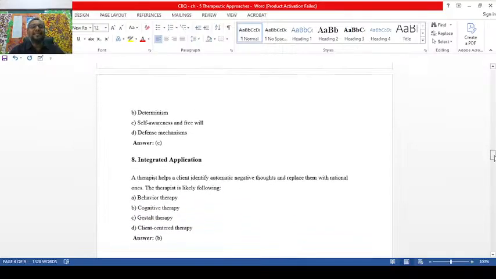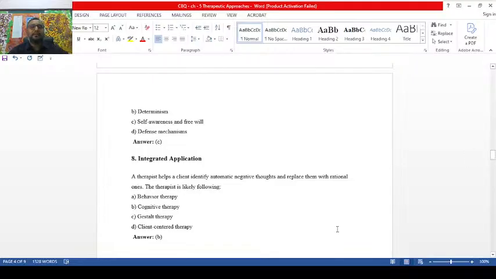Now, I have an integrated application. This I actually created for you for your better understanding. A therapist helps a client to identify automatic negative thoughts and replace them with rational ones. Yes, these are automatic negative thoughts. We are going to identify and replace them in Aaron Beck's cognitive therapy.